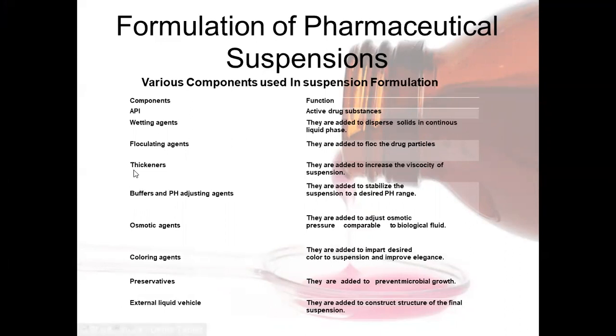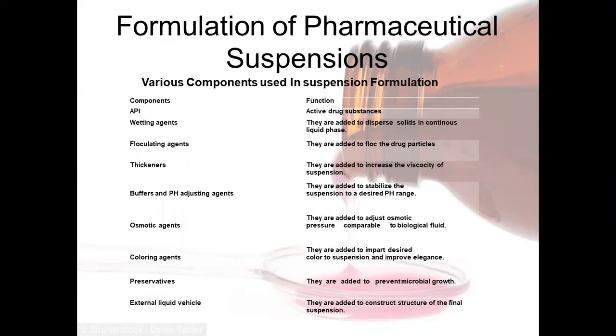First, polysaccharides. Two types of polysaccharides are used nowadays. These are natural polysaccharides, and second is semi-synthetic polysaccharides. Natural polysaccharides are like gum acacia, tragacanth, starch, sodium alginate.